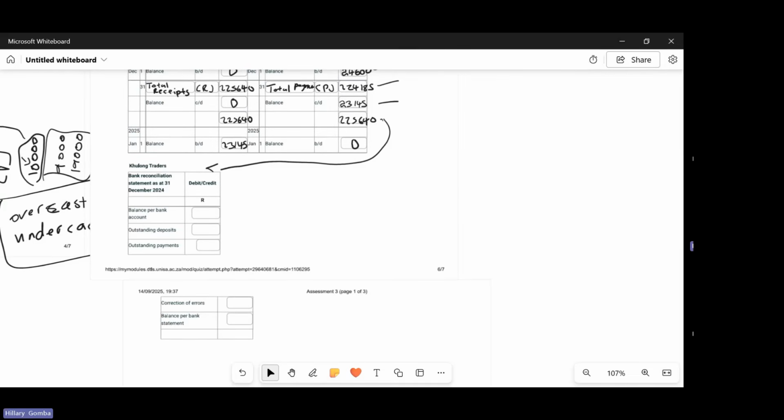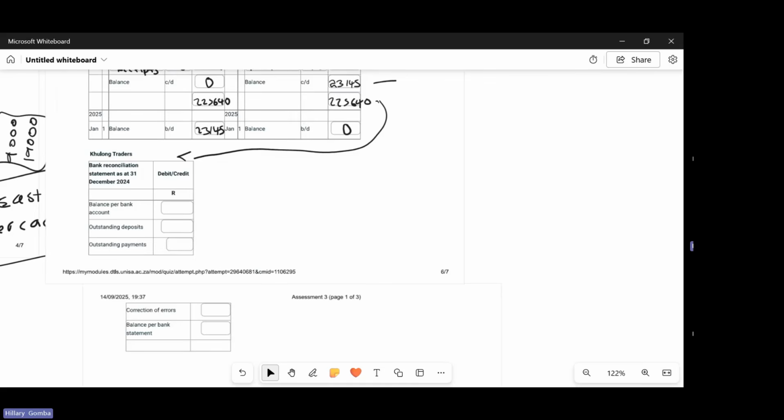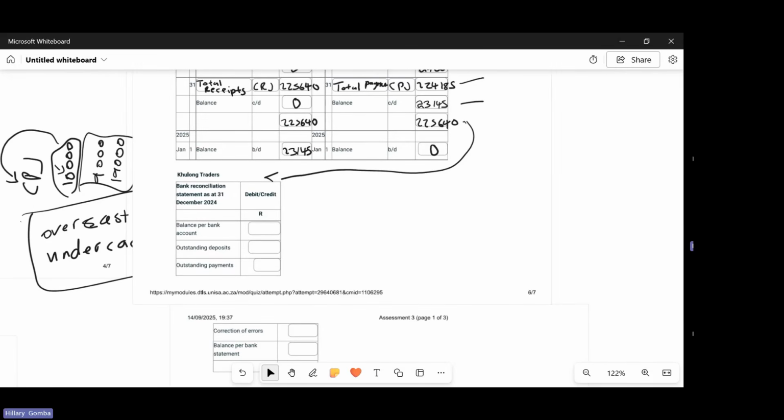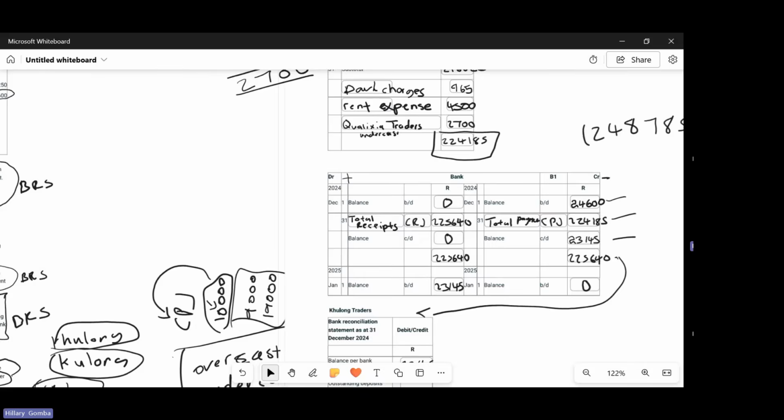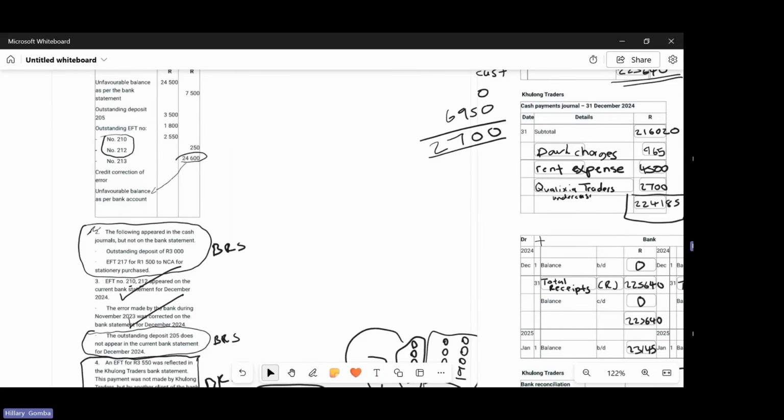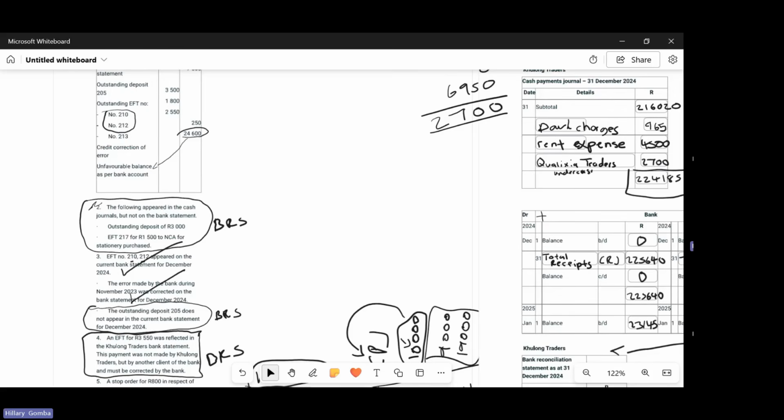So now we have our bank reconciliation statement, and we have the balance as per bank account, which is a positive amount. You record it as it is, which is 23,145. And then outstanding deposits, we go back to our questions. They told us in number 2 that the following appeared in the cash payments journal but not on the bank statement: an outstanding deposit of 3,000. Also, the outstanding deposit number 205 does not appear in the current bank statement.